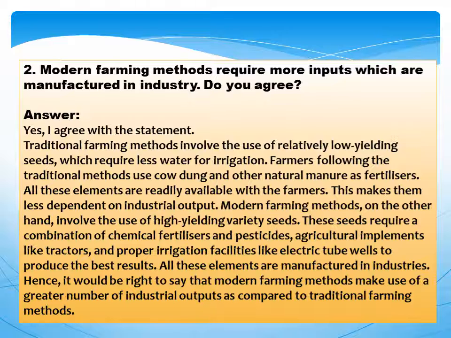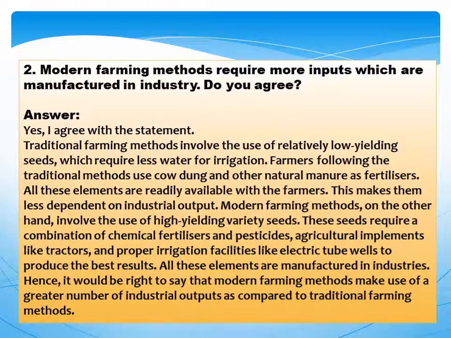Farmers following the traditional methods use cow dung and other natural manure as fertilizers. All these elements are readily available with the farmers. This makes them less dependent on industrial output.